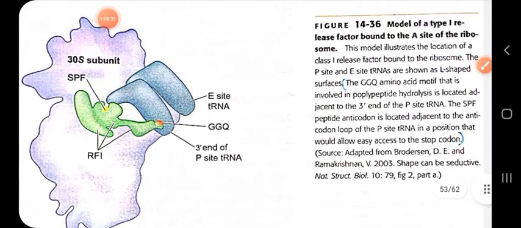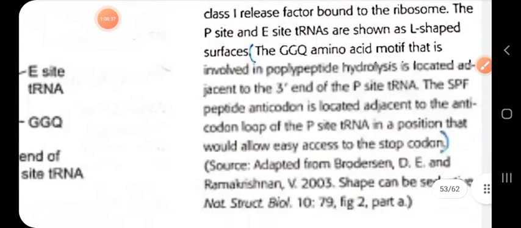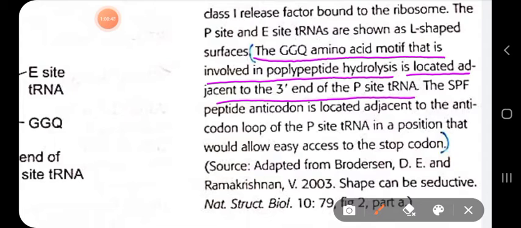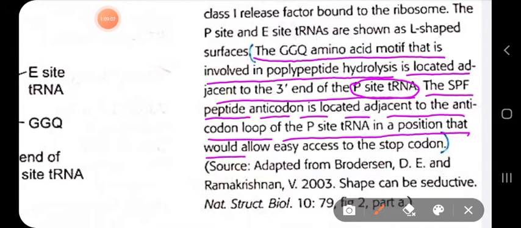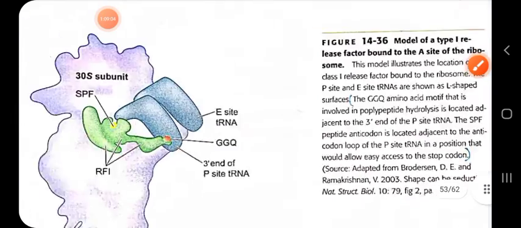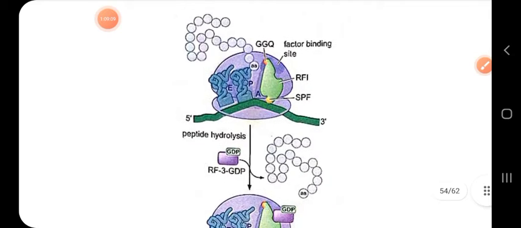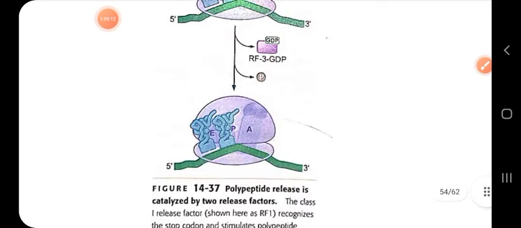So it is written here. The GGQ amino acid motif that is involved in polypeptide hydrolysis is located adjacent to the 3' end of the P site tRNA. That means it is located on the factor binding center. The SPF peptide anticodon is located adjacent to the anticodon loop of the P site tRNA in a position that will allow easy access to the stop codon. And this is how the whole translation process comes to an end.